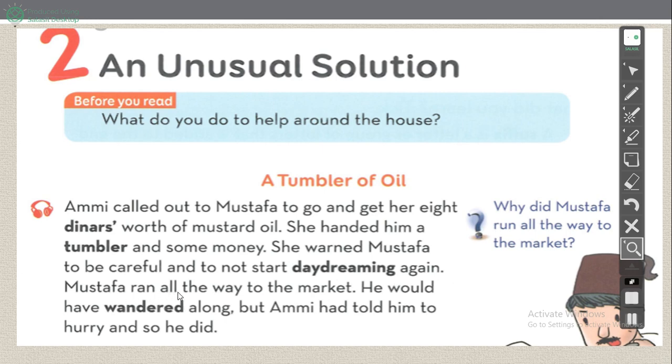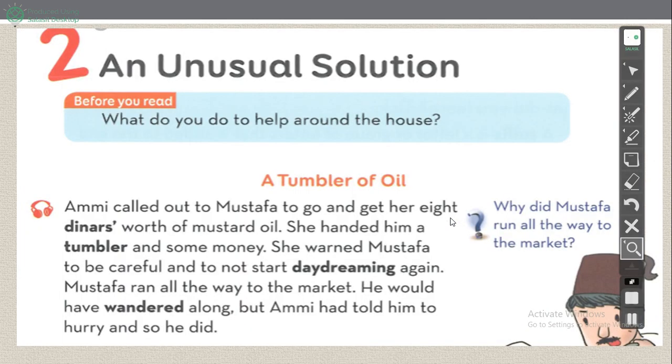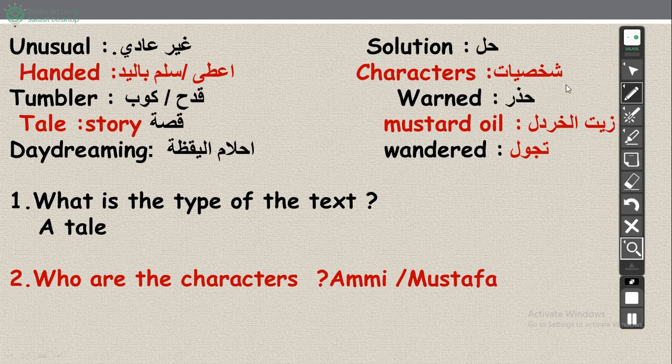And Mustafa ran all the way to the market, and he would have wandered along, because he can wander, تتجول, but Amy had told him to hurry. She told him to hurry, يسرع, and go and went back to his home. Okay, this is the first